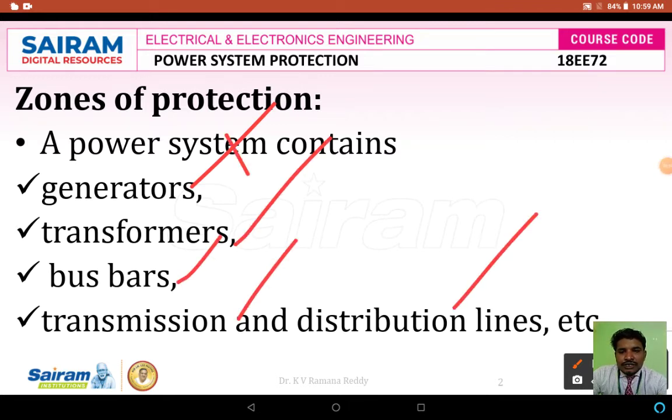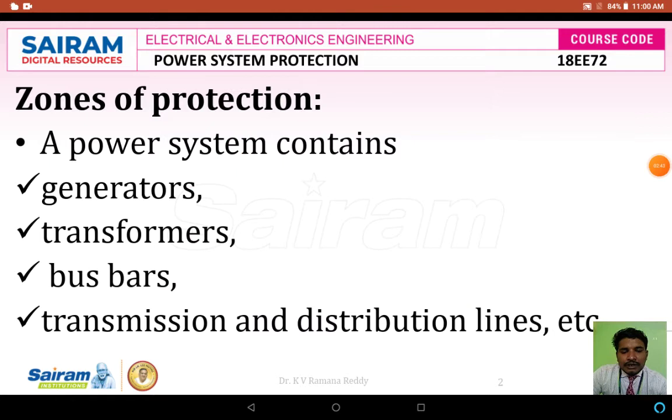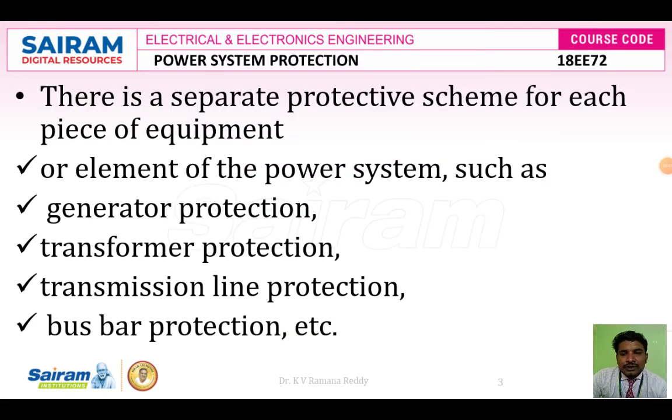For each and every part of the power system we have to use a proper protective scheme, in an individual manner or in a group manner. Then only is it possible to protect the total system. So there is a need to protect each piece of equipment, like generator, transformer, transmission line and bus bar protection.